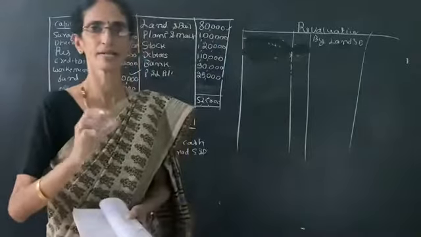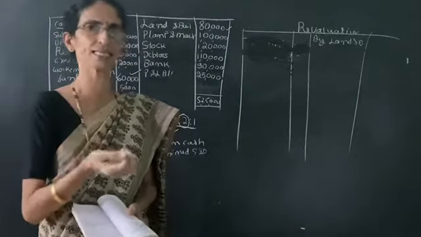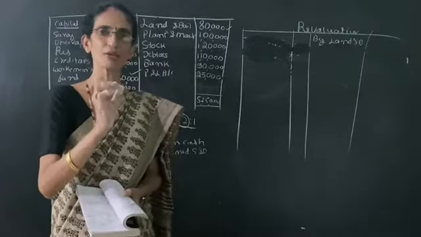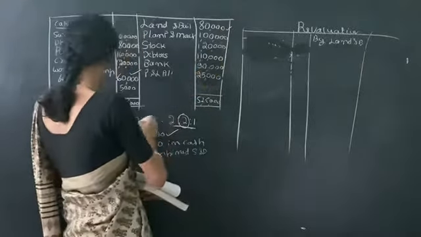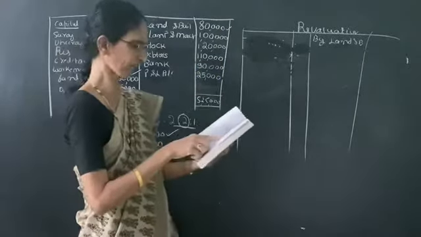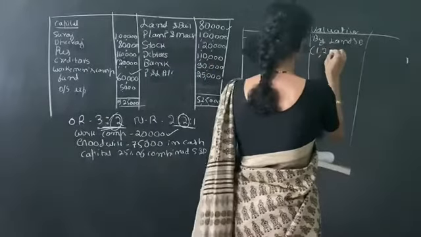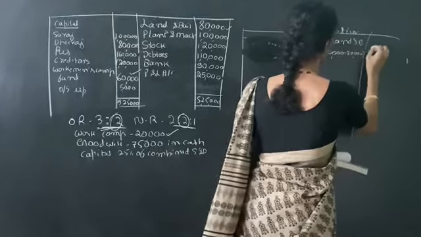Once again, if the adjustment value is more than the balance sheet value, then it is an increase. If the adjustment value is less than the balance sheet value, then it is a decrease in the value. So here it is 80,000 and the adjusted value is more, 1,20,000. So an increase in the value means credit. So 1,20,000 minus 80,000, we write here 40,000.